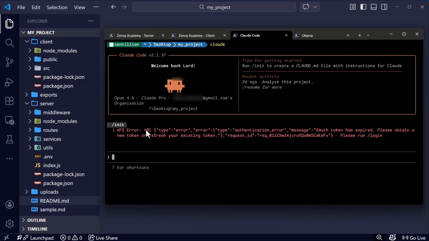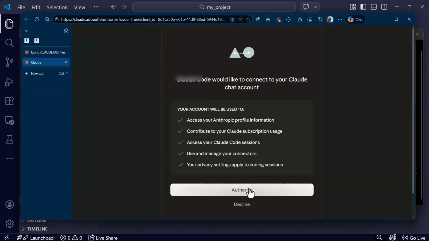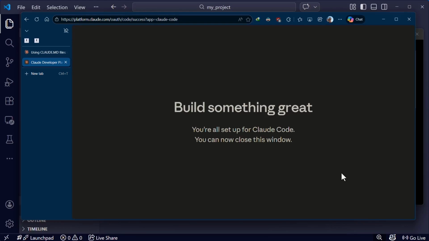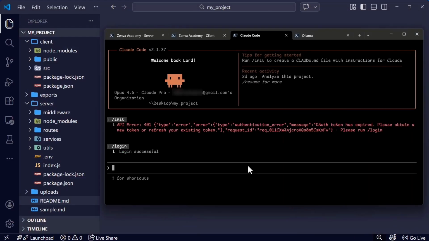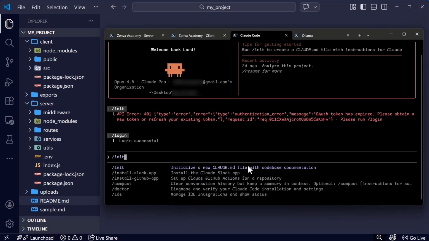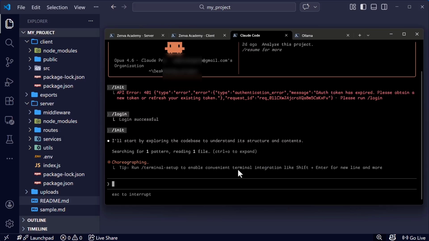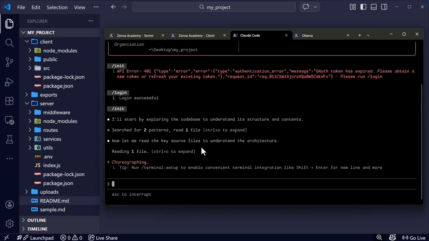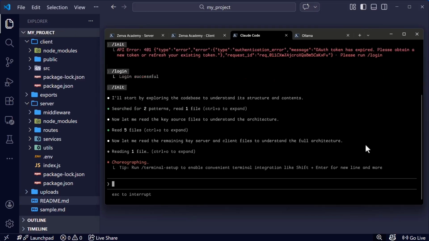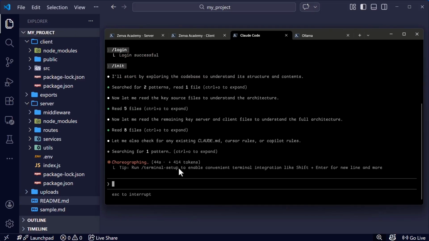Okay, this happens. Let me just log in one more time. Yes, I have the account. I'm going to click authorize. All right, we're back. So let's try one more time. Okay, searching for a pattern, reading one file. So now it's going through the whole project. We're inside the My Project folder, so I'm pretty sure it will analyze both server and client folders. You can also see how many tokens we're using.